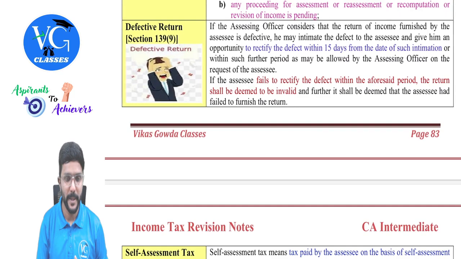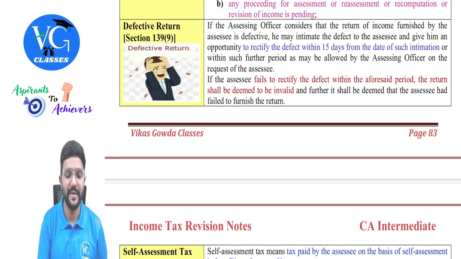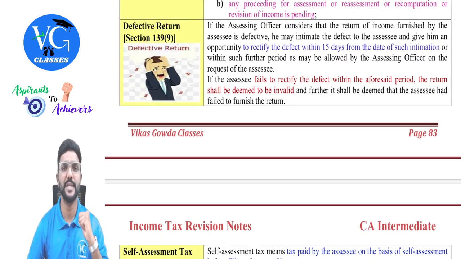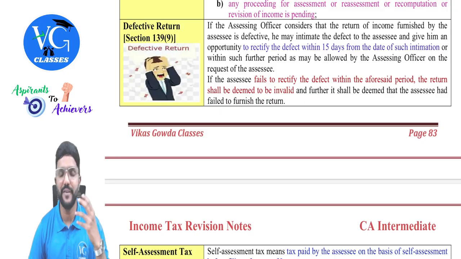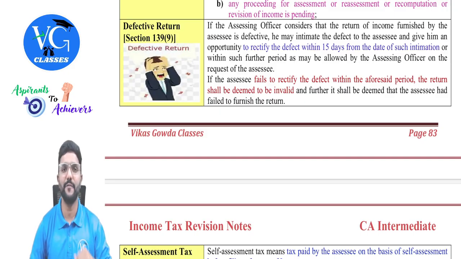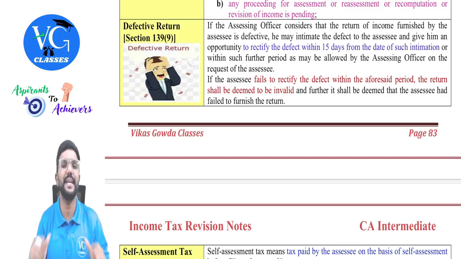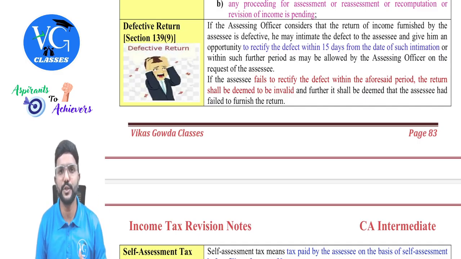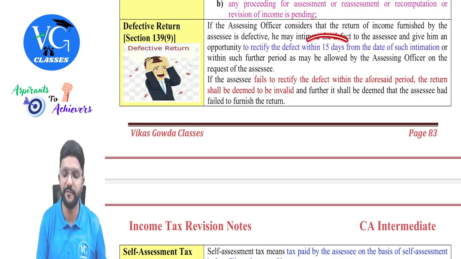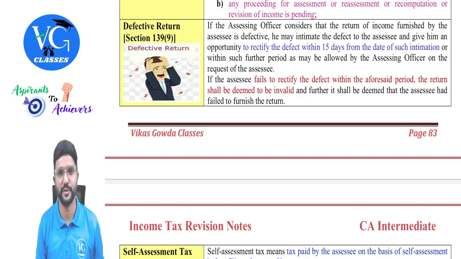Okay, sir. Then, defective return, covered under section 139(9). The assessee has already filed the return, but the assessing officer has identified some defect in it. So he will intimate this defect to the assessee through an intimation or a notice, and the assessee has to rectify that defect within 15 days of receiving the intimation.